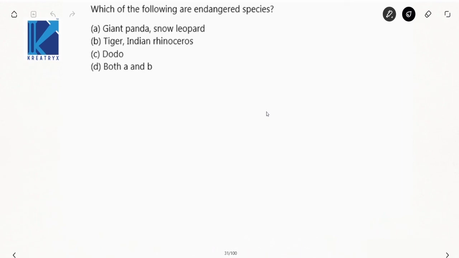Now, which of the following is an endangered species? Giant panda, snow leopard, yes, they are endangered. Tigers and Indian rhinoceros, yes, both A and B are endangered species. So your option is D.